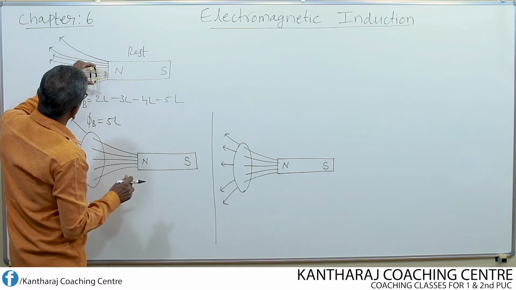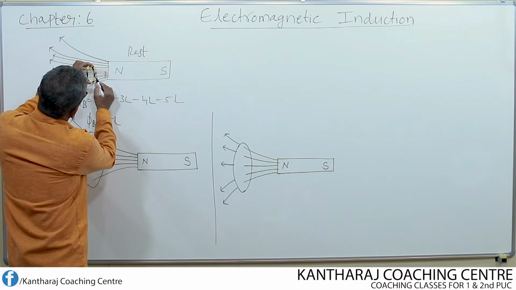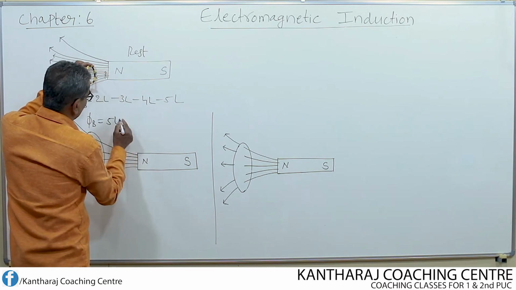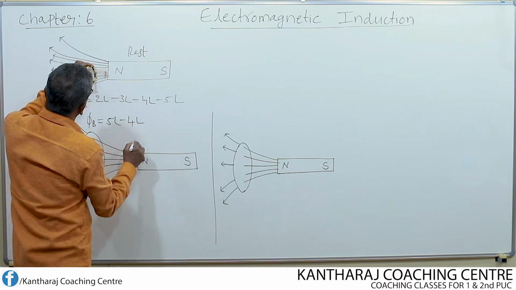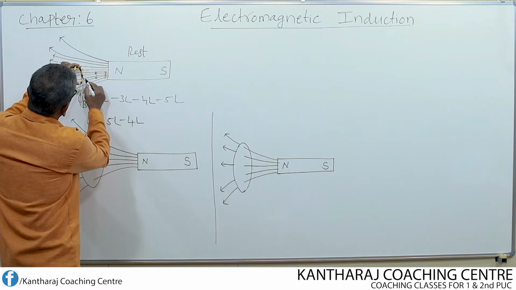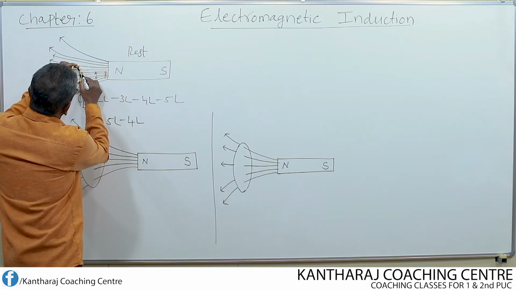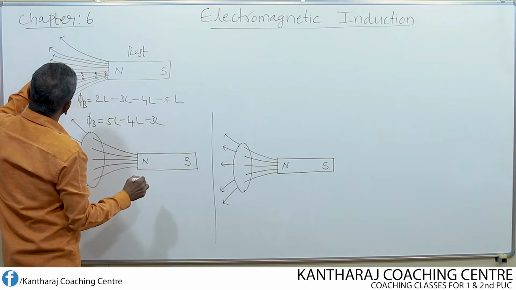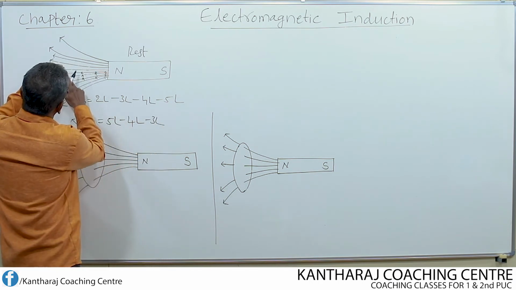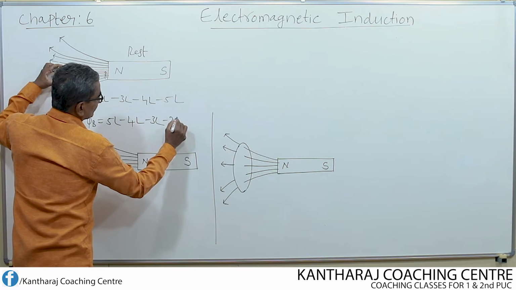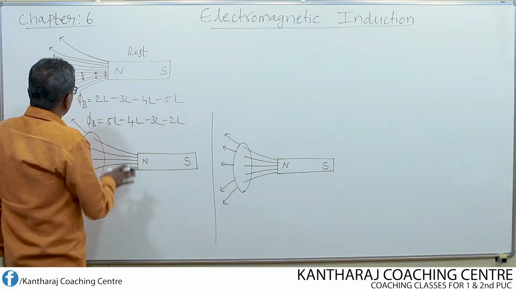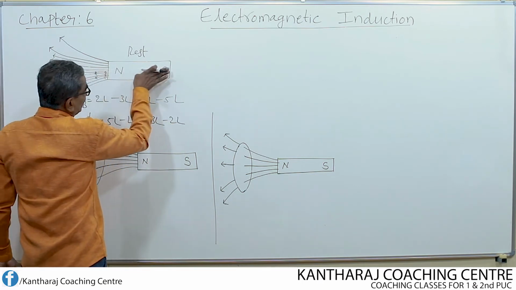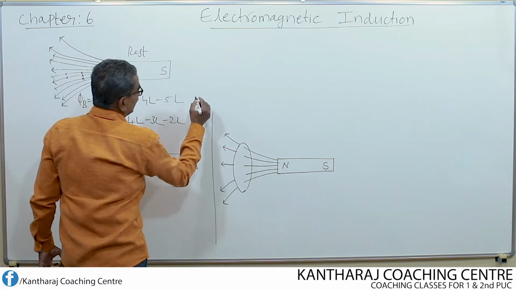Now if I move this to this position, 4 lines get linked, 1, 2, 3, 4. Reverse of this, 5 lines will become 4 lines. If I move further now, 1, 2, 3. So 3 lines of force are said to be linking. If I move it further, how many lines of force are said to be linking? 2 lines. So by moving the coil towards the north pole, the flux goes on increasing.